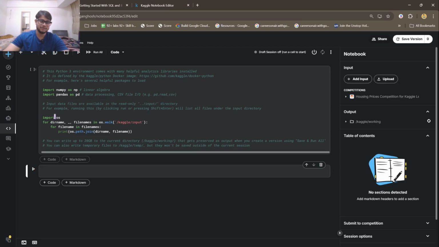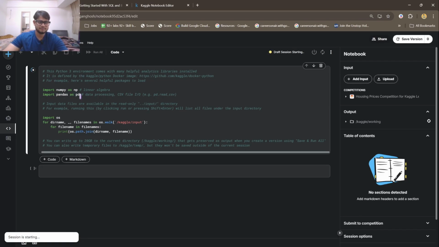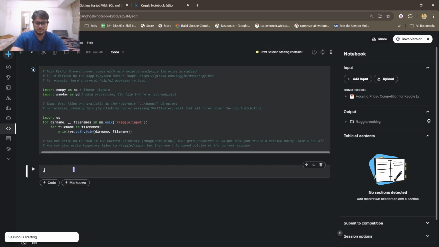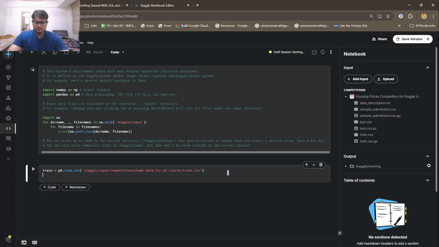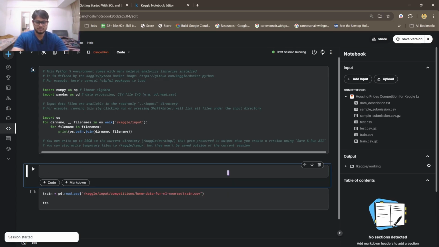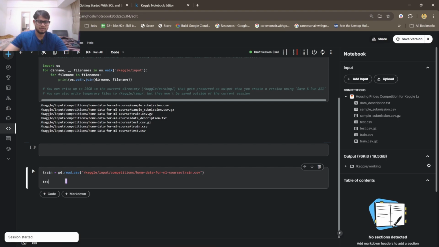For example, if I have to show, I would run this: pd.read_csv, okay. If I take the train data set, okay, train.head.